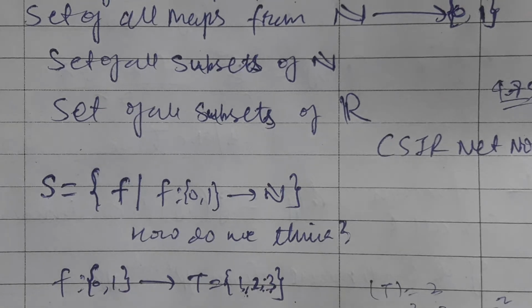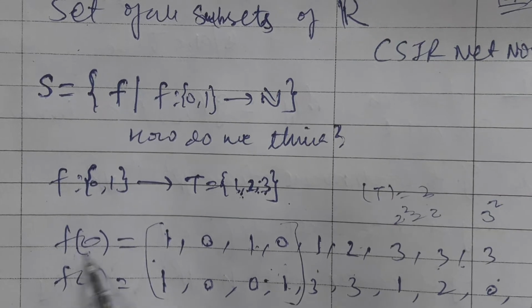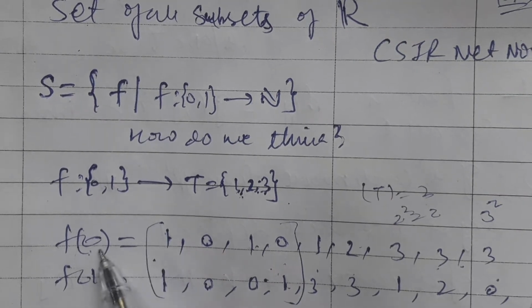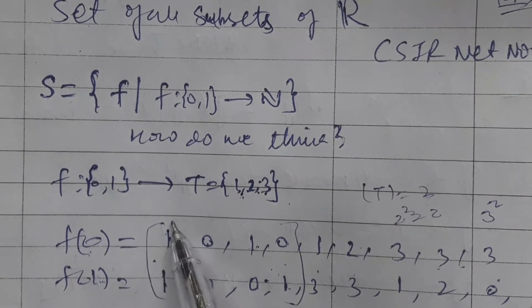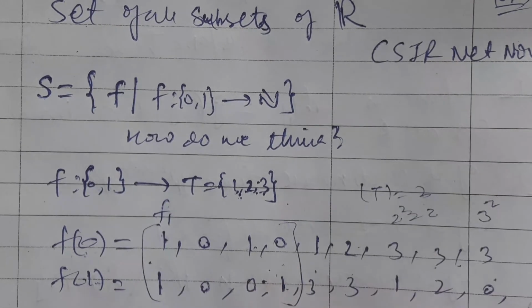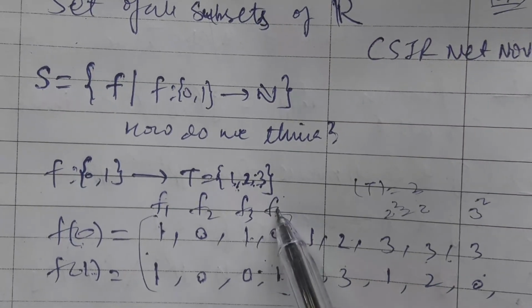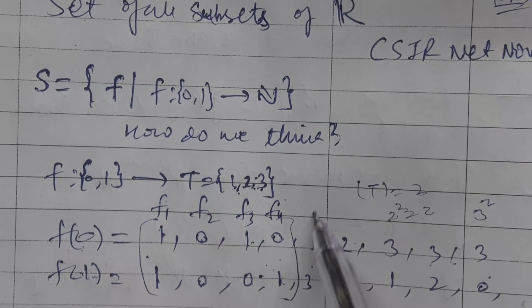f of 0 can be 1 or 2 or 3, and f of 1 can be 1, 2, or 3. These are the possibilities. If f of 0 equals 1 and f of 1 equals 1, this is one function, and all of them are distinct functions.